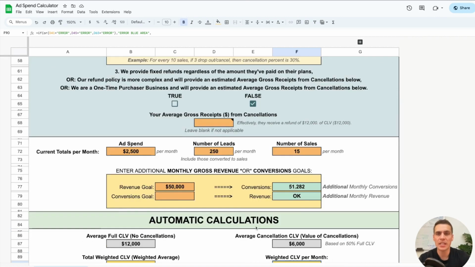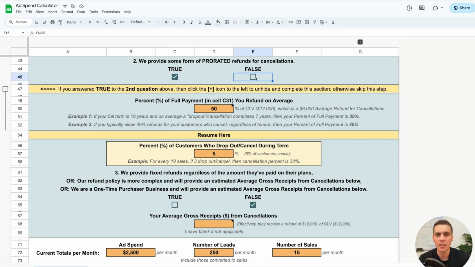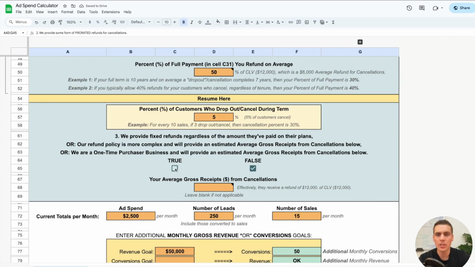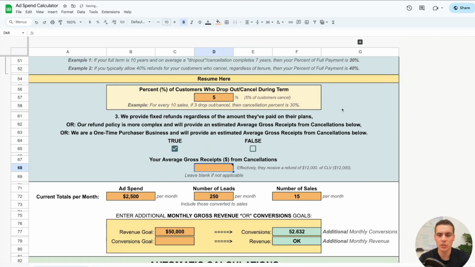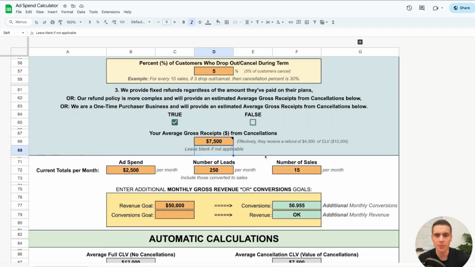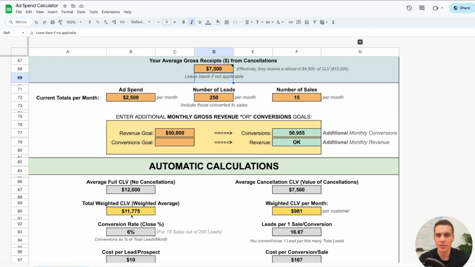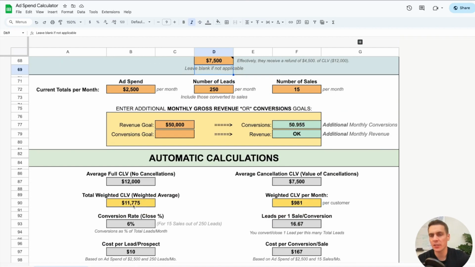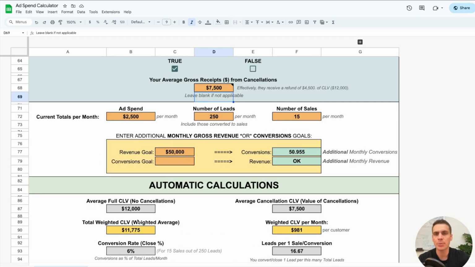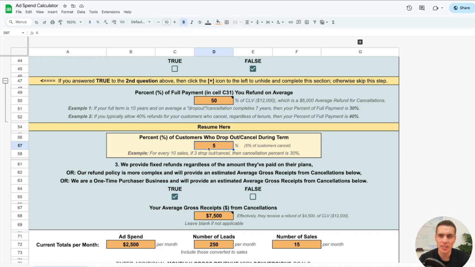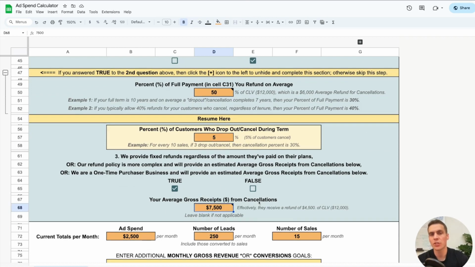Okay, hopefully that makes sense, but let's just do one more thing here. Let's say we say false for number 2, and we say true for number 3, and we actually want to use that $7,500 manually entered gross receipts number. Now let's see how this changes things. Okay, your total weighted CLV is going to be $11,775, and that's because 5% of your customers drop out and pay you $7,500 total.